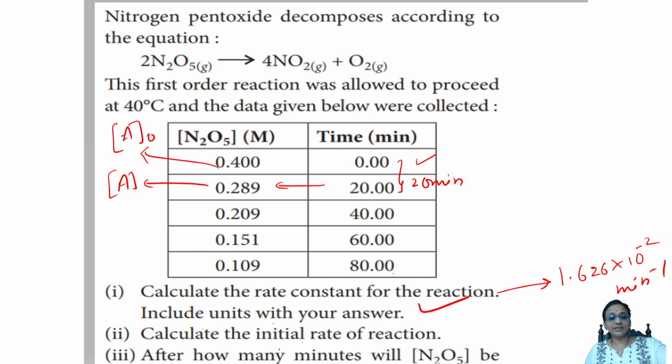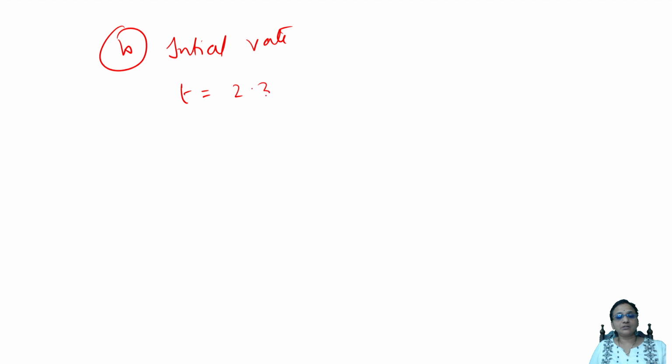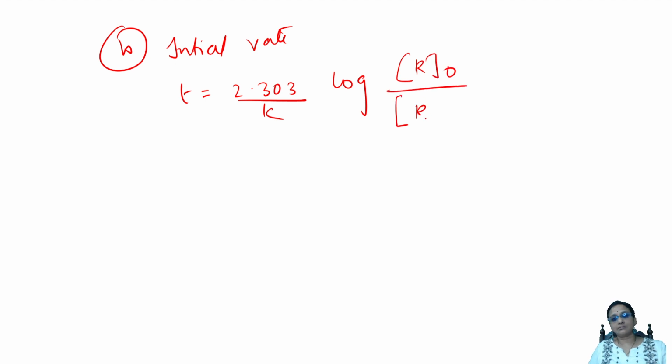Then they asked me to calculate the initial rate of the reaction. Okay, let us go with that. So what is the formula, students? If I want to calculate the initial rate, this is part B they've asked me. So again, write the formula: t is equal to 2.303 by K log A naught by A. How much is A naught here? A naught value is the initial concentration. It is 0.400 mole liter inverse. You have to write the units.